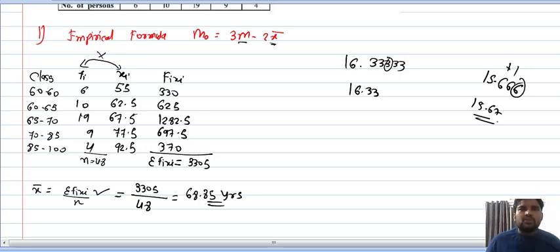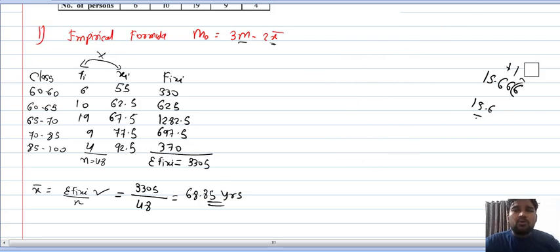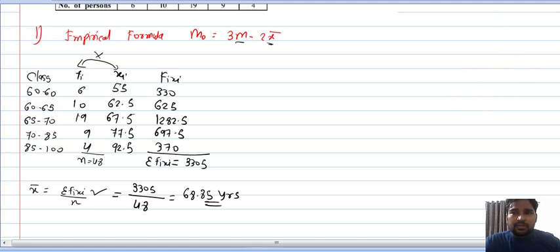Understood this? So if it is 5 or more than 5, add 1 in the second number after the point. Suppose your answer on the calculator is 13.333. Is this 3 less than 5 or not? So write 13.33 as it is. Understood this? So this is called round up to 2 decimals. If you don't do this in the question, your answer will not match 100% with the textbook answer.